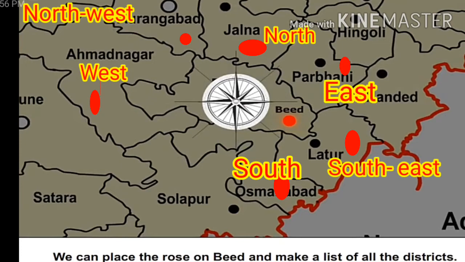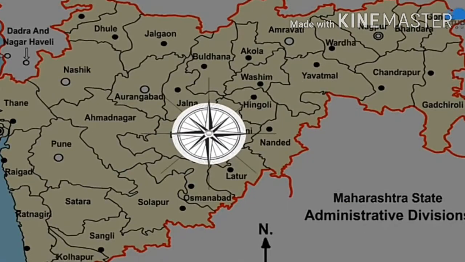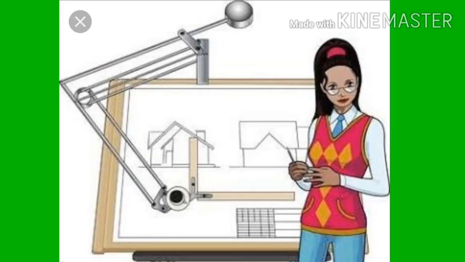Children, you have to repeat this activity for other districts. Now, place the compass rose at the center of our state and note the location of your district in the state. Children, if you place the compass rose at the center of our Maharashtra state, the location of our Sangli district is southwest. Now we will study about map and scale.